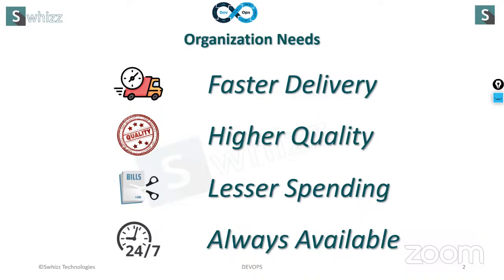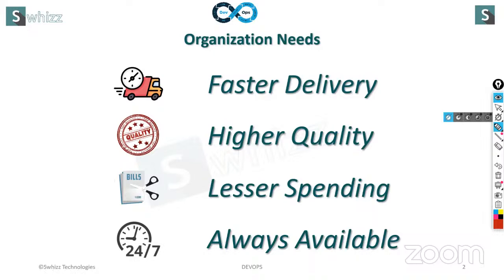But as an IT guy, if you want to keep any IT organization or any IT company, what would be your aim? Your aim would be to bring that company into number one position, right? To bring any IT company into number one position, there are some guidelines which we are supposed to follow. These are the guidelines which we have to follow to bring that company into number one position. Here, the first one is faster delivery.